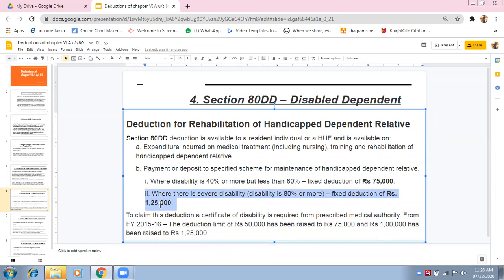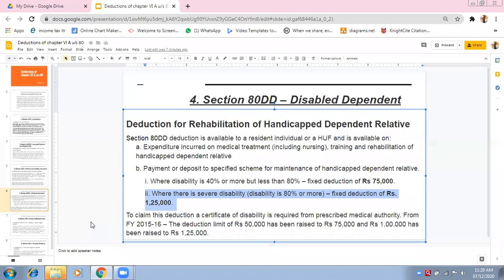It is a fixed deduction. Whatever your expenses are, I will not compare your expenses with rupees 1,25,000. Straight away 1,25,000 will be deducted from your income, because the relative is dependent on your income.